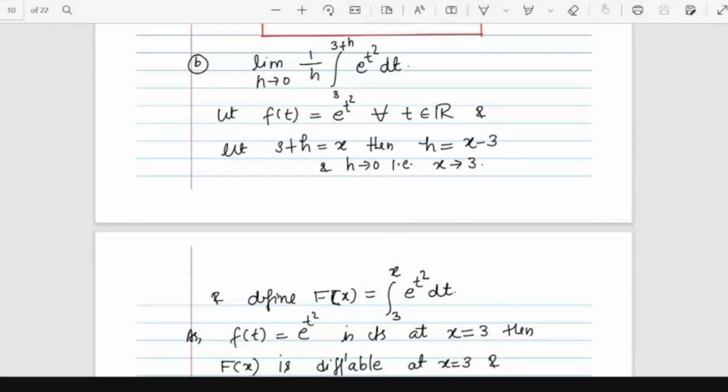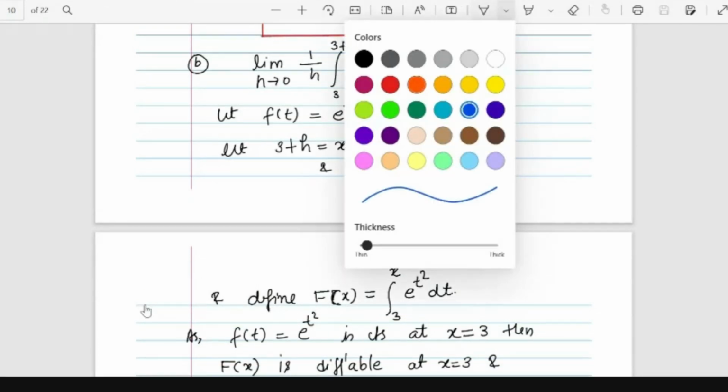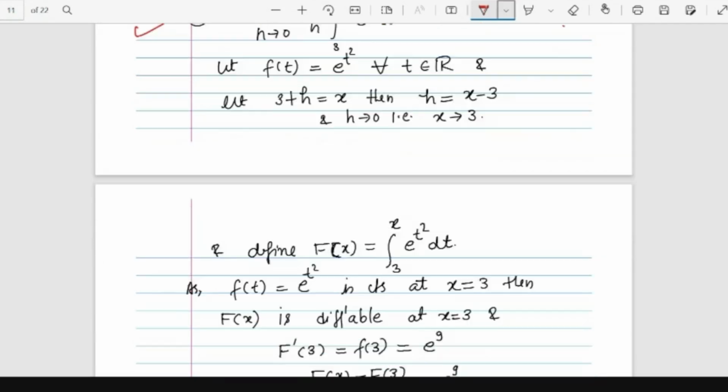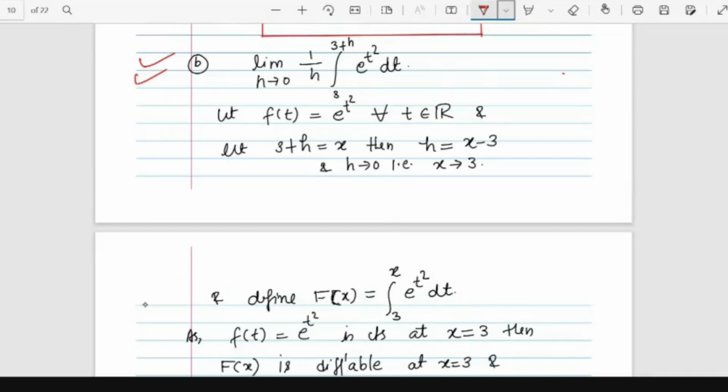Now see how to do the next problem: limit h goes to 0, 1 by h, integral from 3 to 3 plus h of e raised to t square. This is a similar problem in a different form. My function is f of t equal to e raised to t square, and we let 3 plus h be equal to x, so h will be x minus 3.